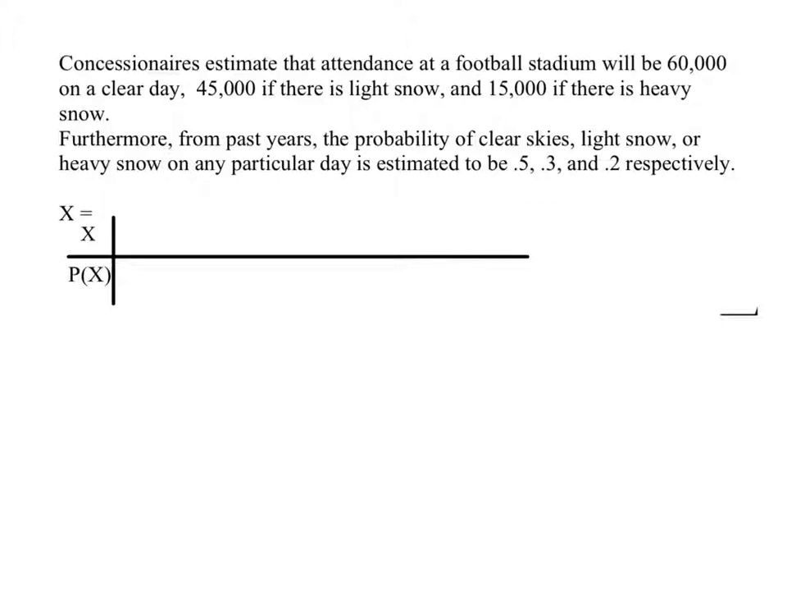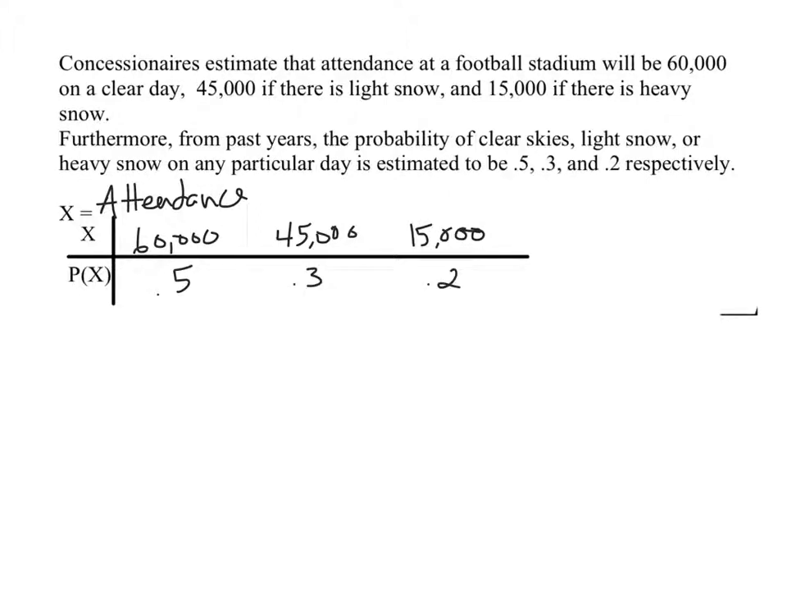Concessionaires estimate that attendance at a football stadium will be 60,000 people on a clear day, 45,000 if there's a light snow, and 15,000 if there's a heavy snow. Furthermore, from past years, the probability of clear, light snow or heavy snow on a particular day is estimated to be 0.5, 0.3, and 0.2 respectively. So X, this random variable, I'm defining it as the attendance. The possibilities are 60,000, 45,000, and 15,000. Our probabilities are 0.5, 0.3, and 0.2.